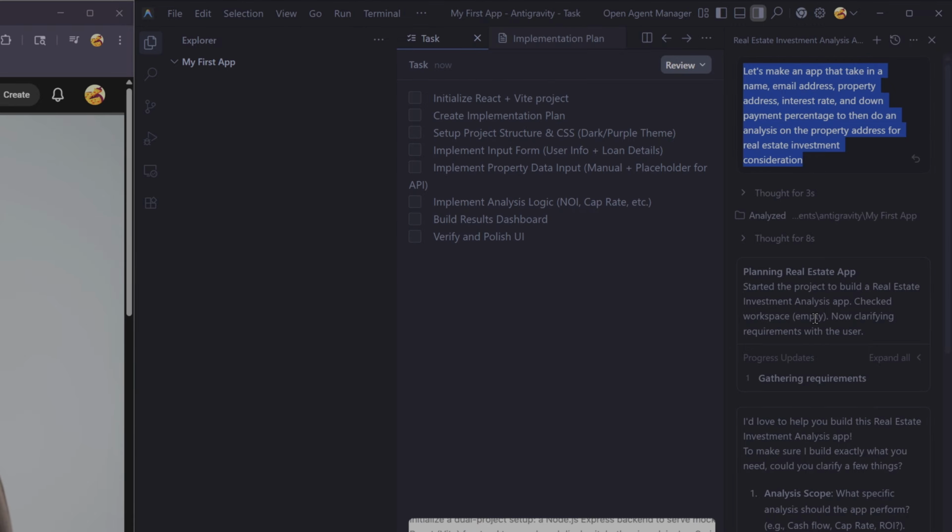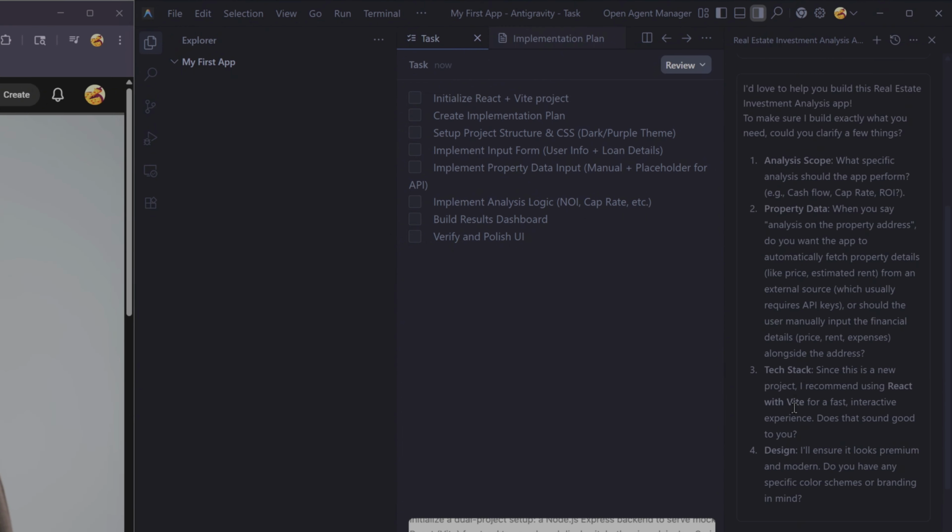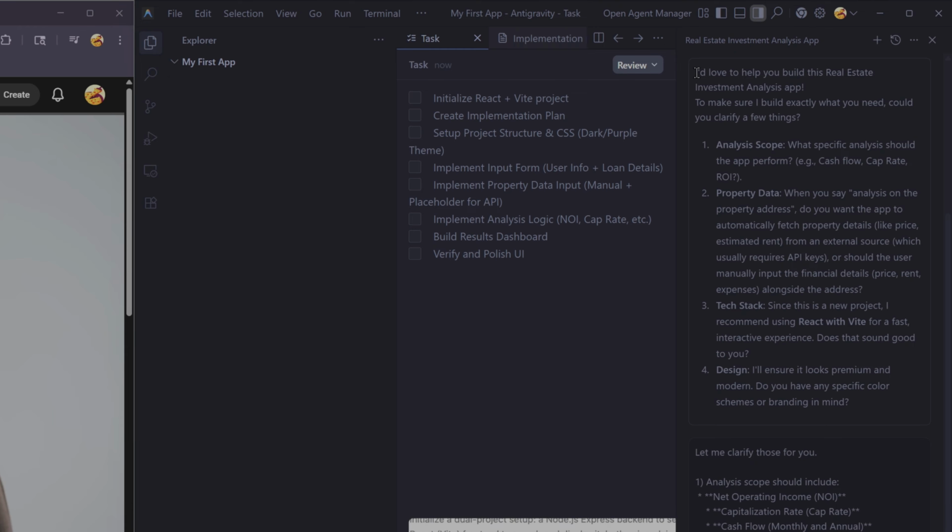It checked the empty workspace and now it goes to clarify requirements with me. It thought for a few seconds and then came back and asked me some questions. Hey, I'd love to help you build this real estate app. To make sure I build exactly what you need, could you clarify a few things? The analysis scope: what specific analysis should the app perform? Cash flow, cap rate, etc. Property data: do you want the app to automatically fetch this from an external source or use APIs, or should the user manually input the financial details? And then it asks what my tech stack should be.